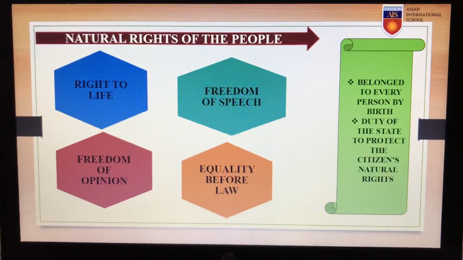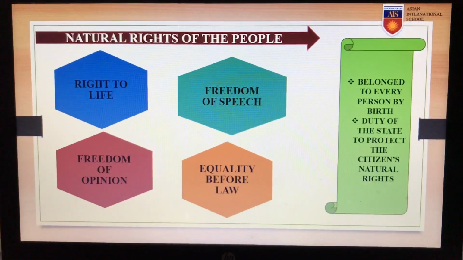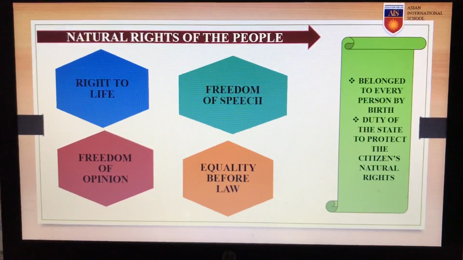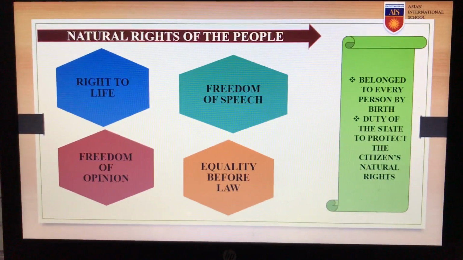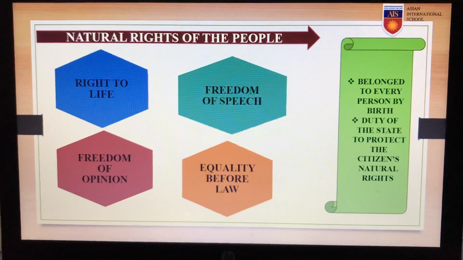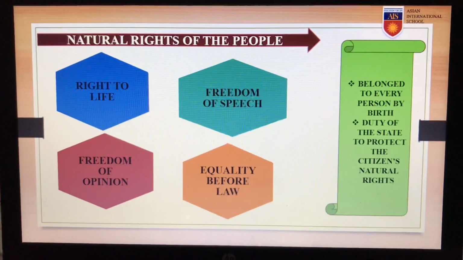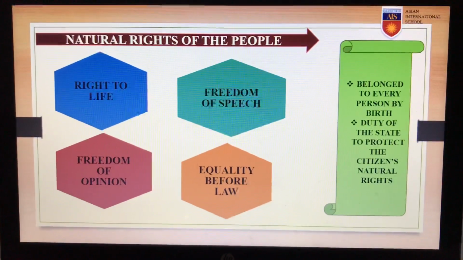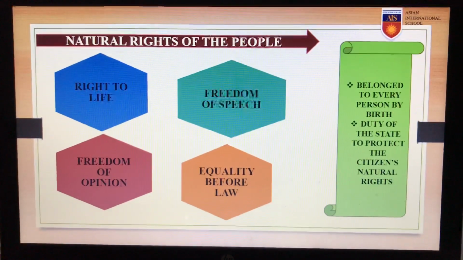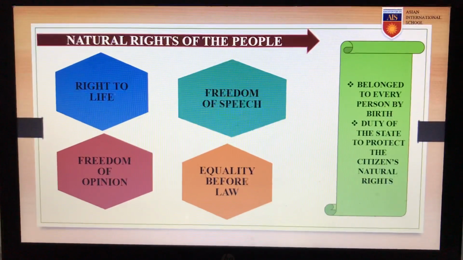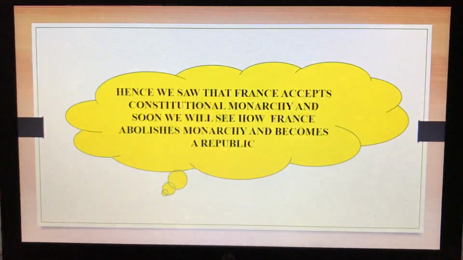Now, these are a few of the natural rights of the people. They were the right to live, freedom of speech, freedom of opinion, equality before law. These were being established as the natural rights. This means that they belonged to each and every human being by birth, and they could not be taken away. It was the duty of the state to protect each and every citizen's natural right.